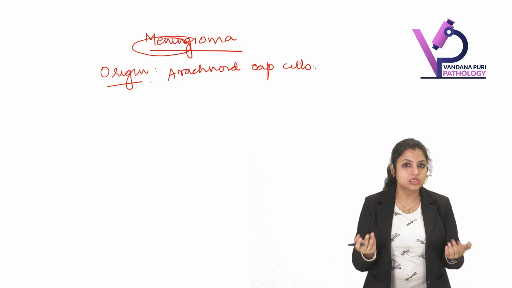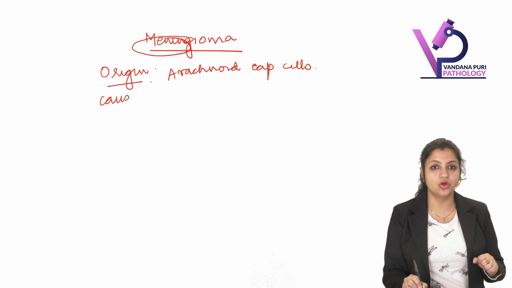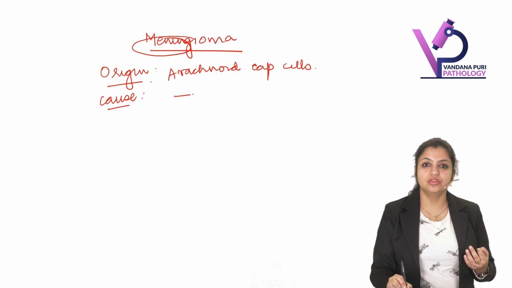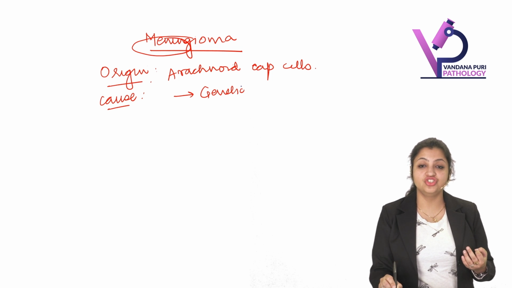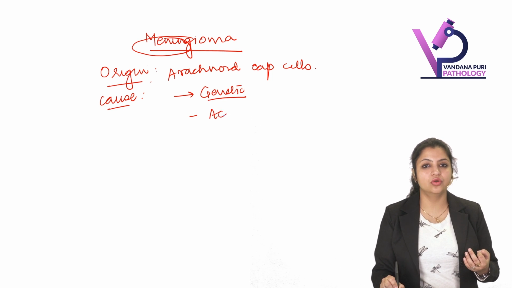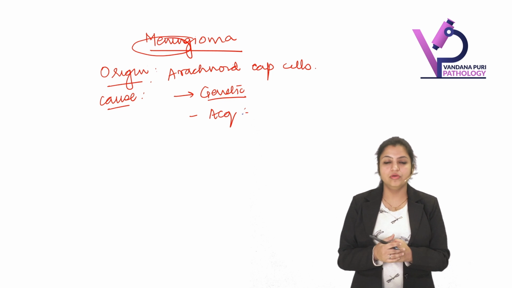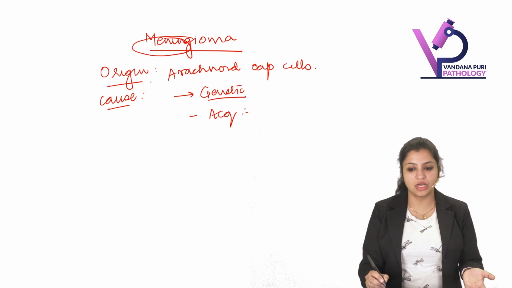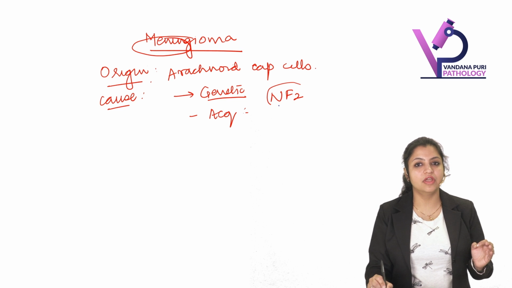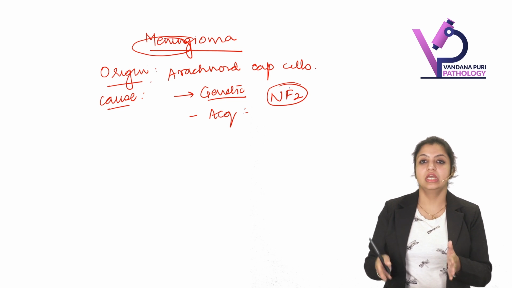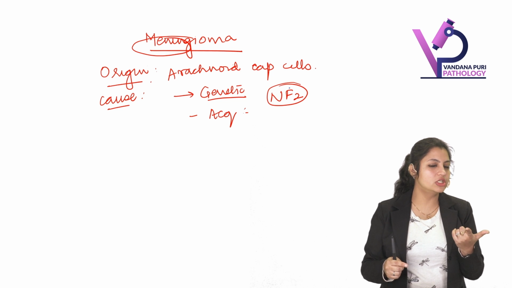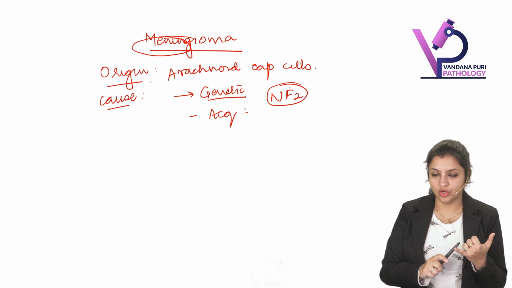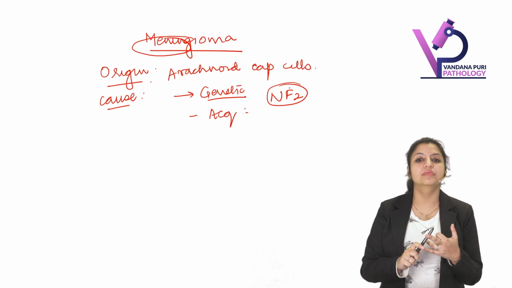Now, what is the cause? What is the etiology? What are the implicated causes? If you talk about causes, it could be either a genetic cause where genes are involved, or it can be an acquired cause. Majority of the meningiomas are sporadic, and in sporadic ones also they get deletion of NF2. You have just now seen NF2 is associated with, we discussed, what are the three tumors? SEM. What is M? Meningioma. So schwannoma, ependymoma, and meningioma.